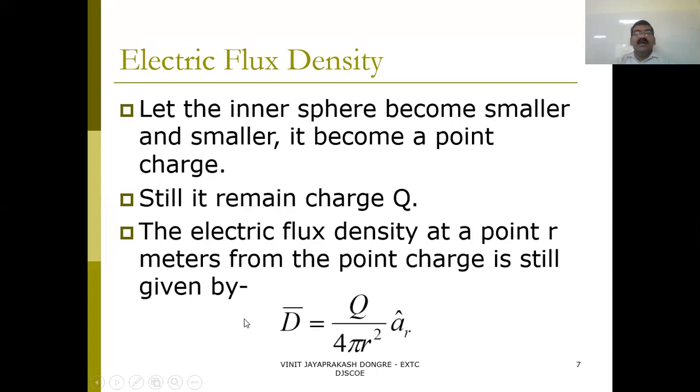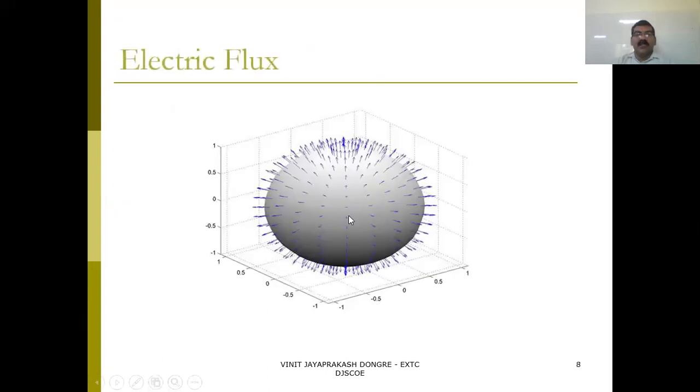So that is D, it is a vector quantity. D is the electric flux density. D equals Q upon 4 pi r square a_r. So this is the formula, and this formula will be required for solving the numericals. So this way, this is the electric flux.